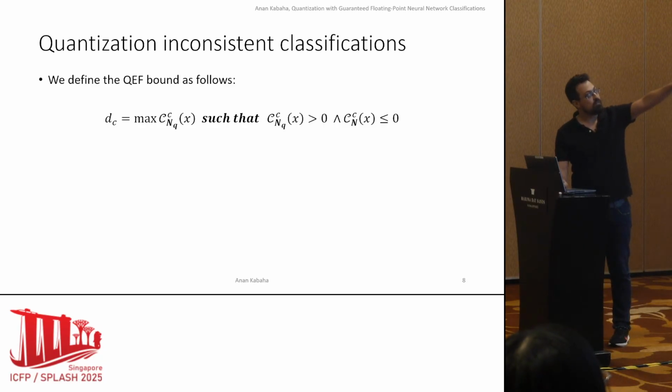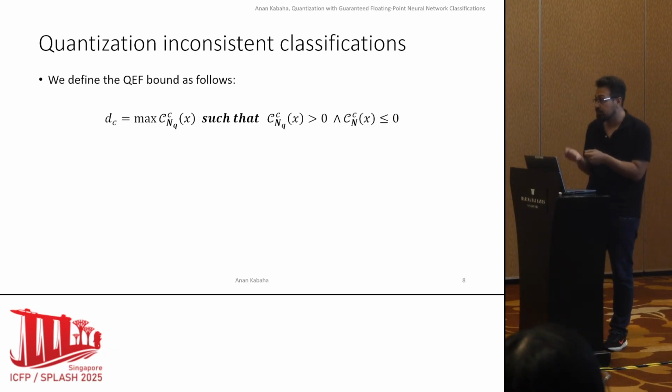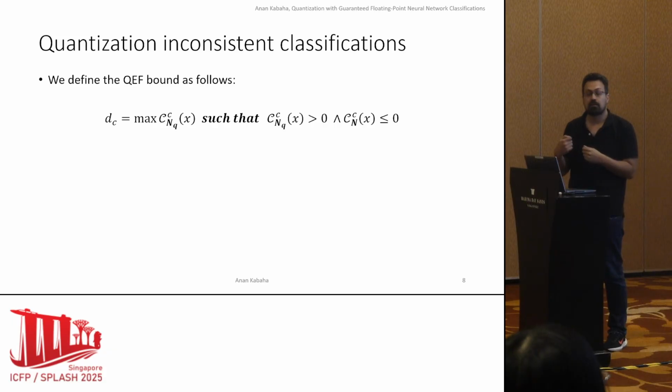We say that the QuiFF bound is the maximal classification confidence such that the quantized network classifies to C and the floating point network classifies otherwise. This means we want to find the input with the maximal confidence such that it classifies differently. If we find that, we can bound all the differently classified inputs.